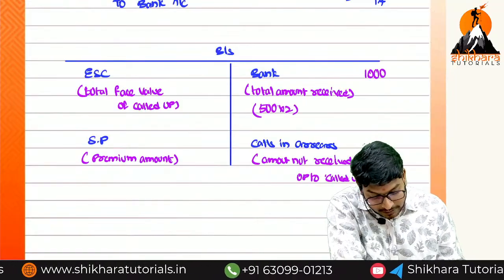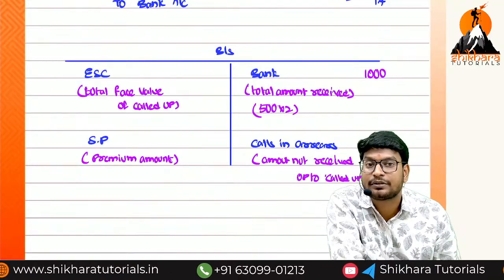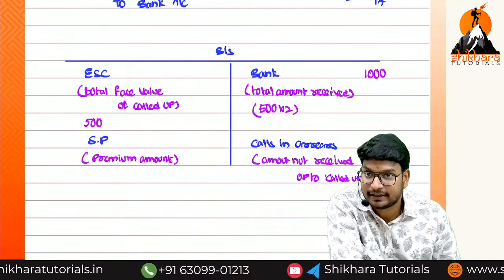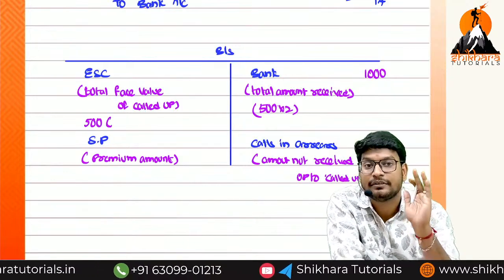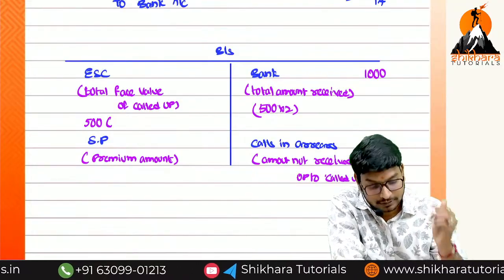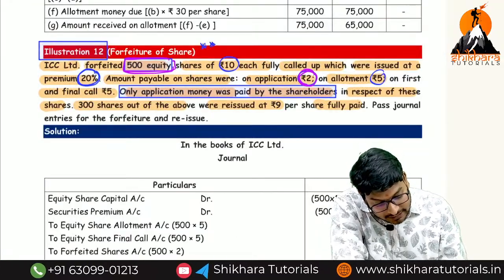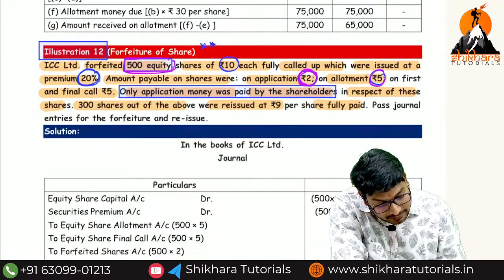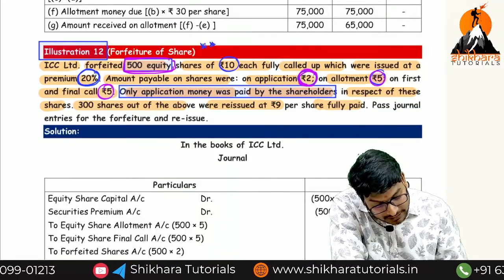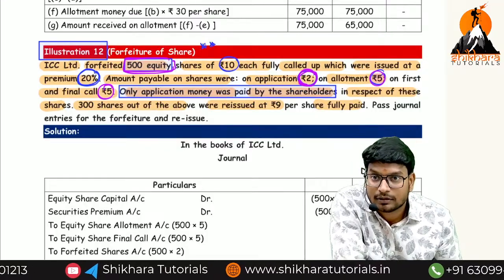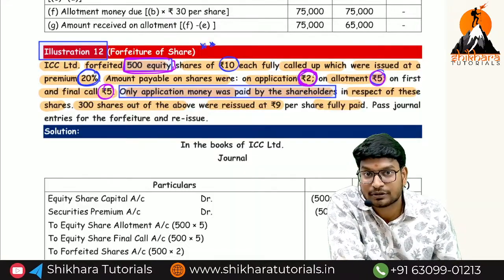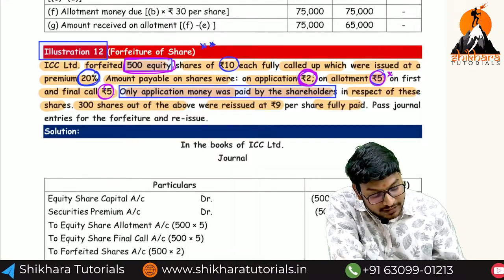Next, up to the called up face value we need to transfer to the equity share capital. First of all, we have 500 shares. We have to transfer only face value. The total we have called up only up to the first call. On application how much? 2 rupees. On allotment 5 rupees. On first call 5 rupees. But here, what is the total amount? 5 plus 5 plus 2, that is 12. We are assuming on the allotment we are receiving the premium.